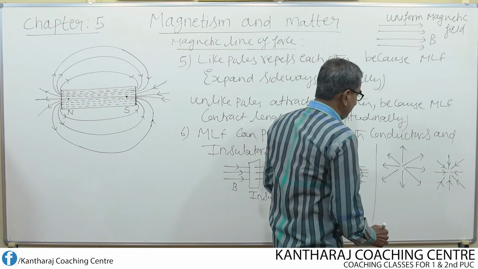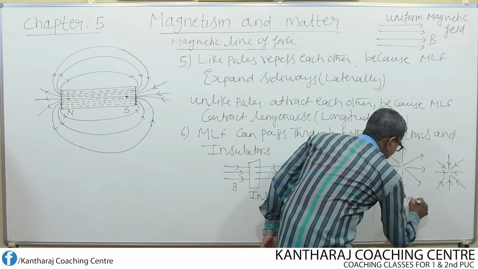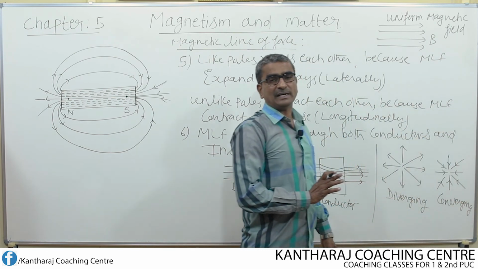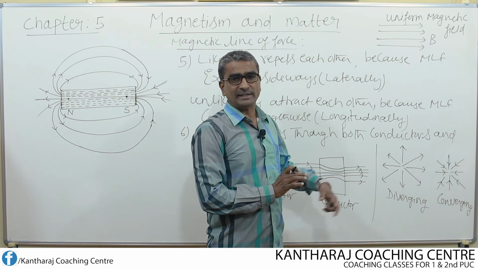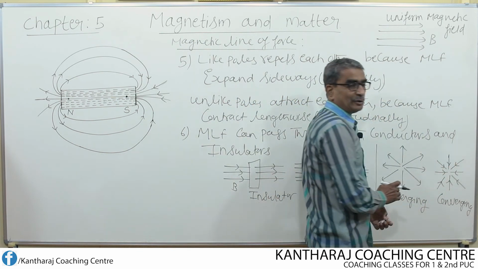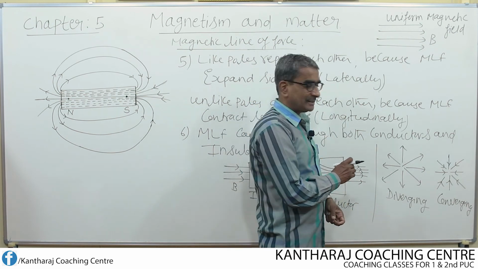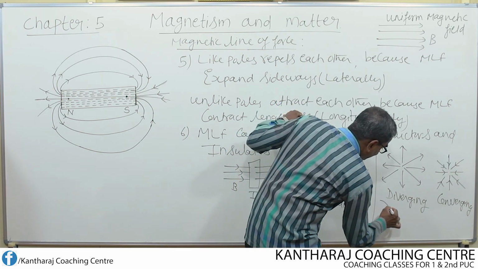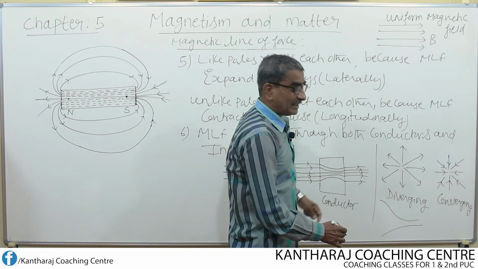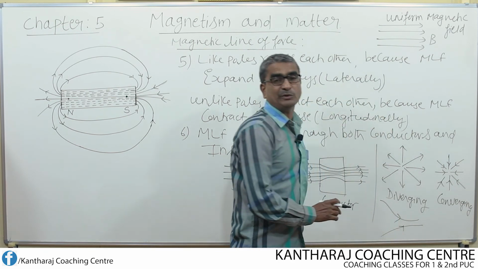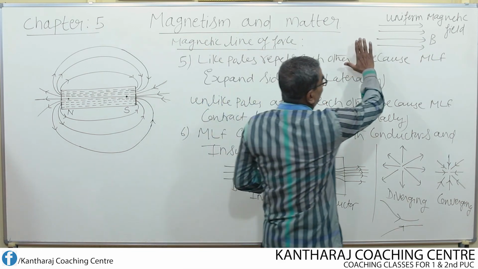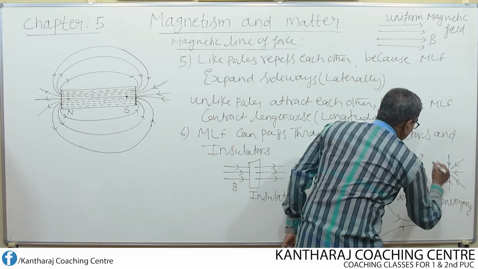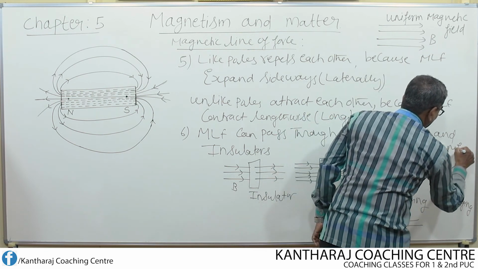Understand? So it may be diverging or converging, but remember, no magnetic lines of force are going to meet at a point. They do not intersect, but they move as though they are going to converge, but they do not meet at a point. Even the magnetic lines of force may be curved like this. If it is curved, then also it represents a non-uniform magnetic field. Uniform field is represented by parallel lines of force. All these diagrams represent a non-uniform magnetic field.